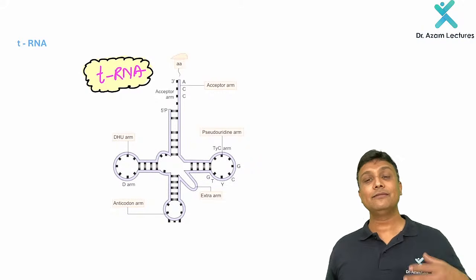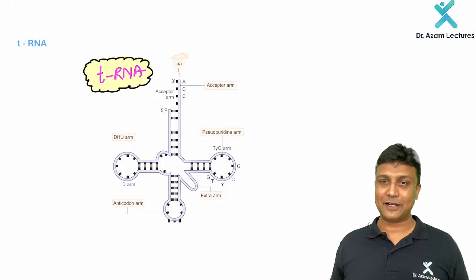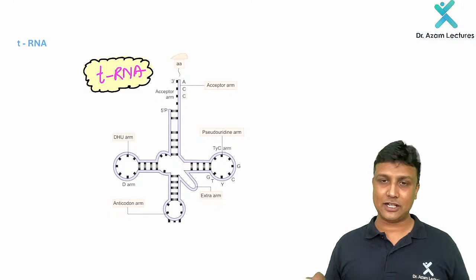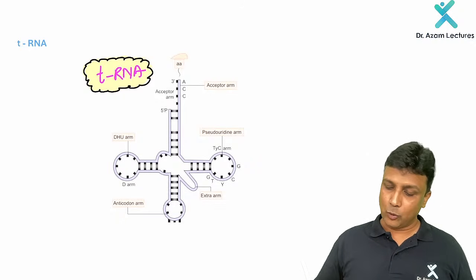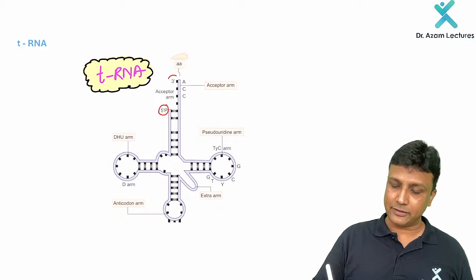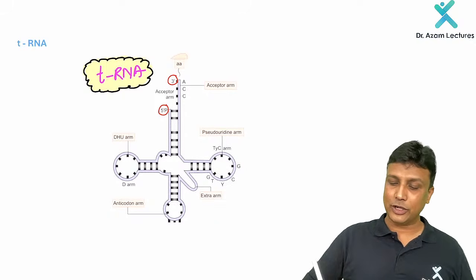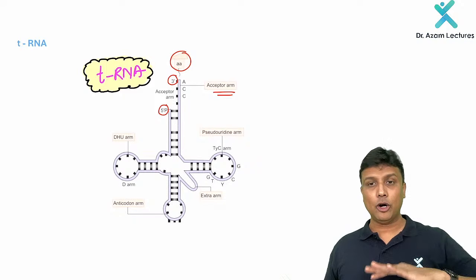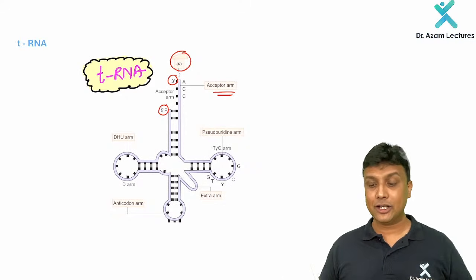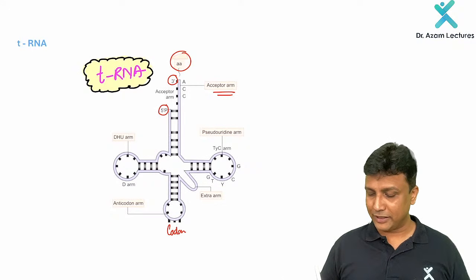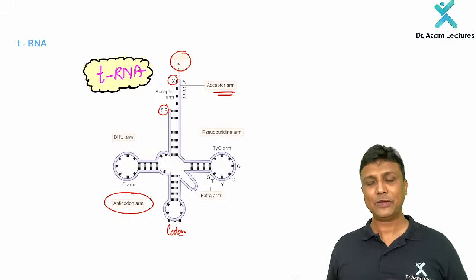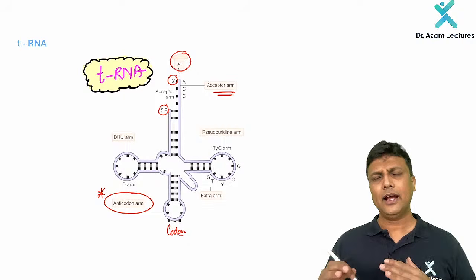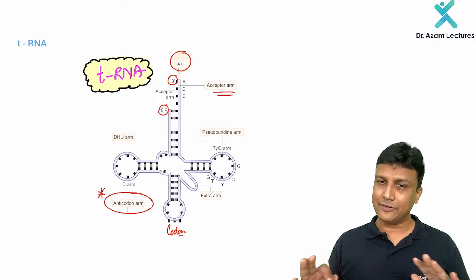Once you are done with this one, tRNA structure was asked in your FMGE exam. So please look at this structure before going to the exam once. We all know it is a clover leaf shaped structure. One end will be 5', another end will be 3'. At the 3' end, we attach the amino acid. That is why it is known as the acceptor. Exactly opposite of that is the one which reads the codon, so it is the anti-codon arm. Please remember that one. In the image-based question, they have asked about the anti-codon arm. And the remaining two arms, just read them once and leave it. They will never ask you.